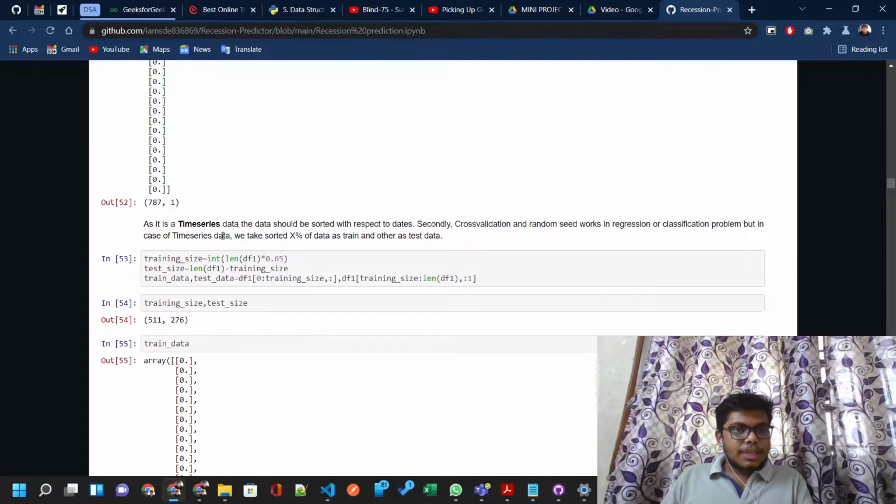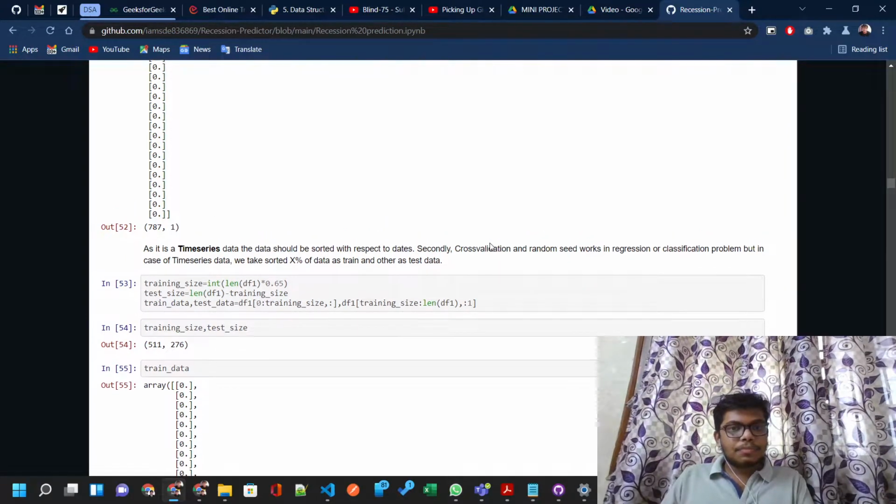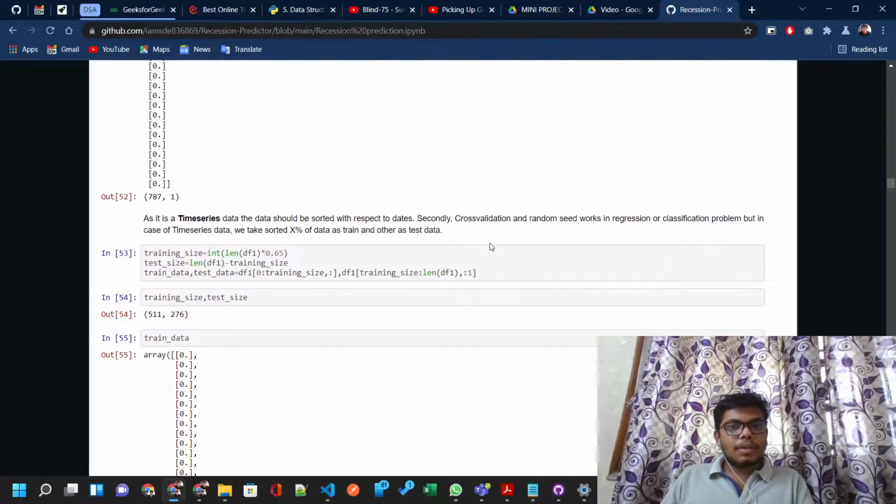As it is time series data, the data should be sorted with respect to dates. Secondly, cross-validation and random seed work in regression or classification problems, but in the case of time series, we take some sorted amount of data as training and the rest as test data. So it is different from what we used to do in usual datasets.